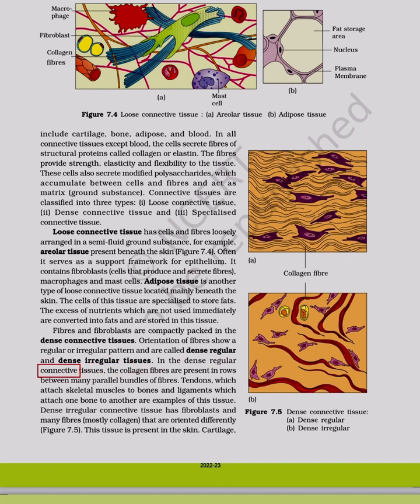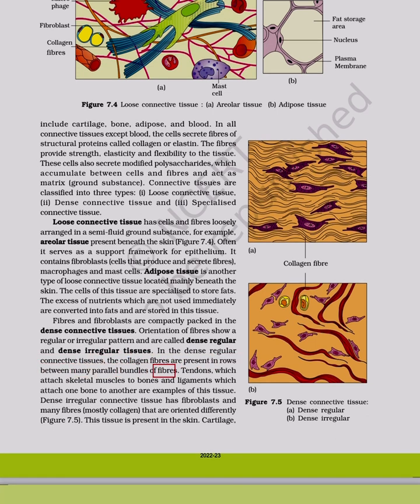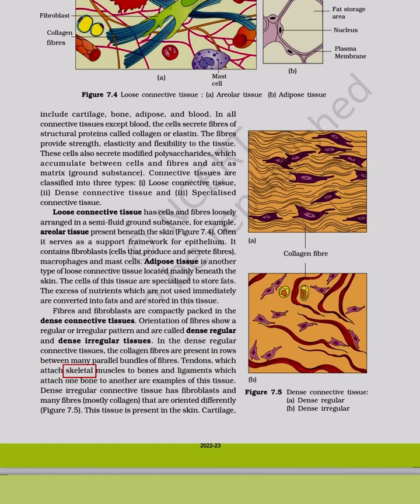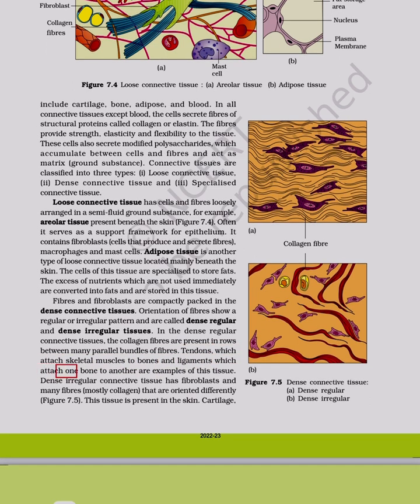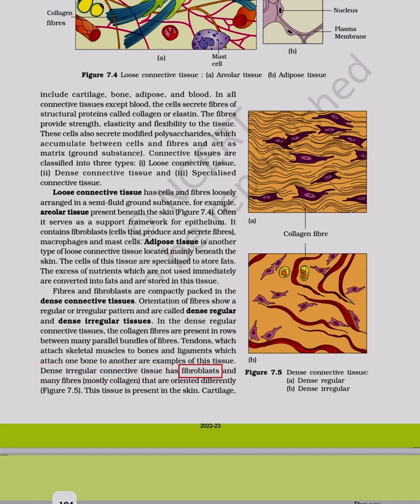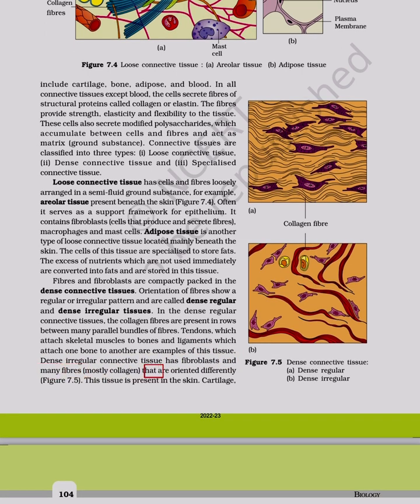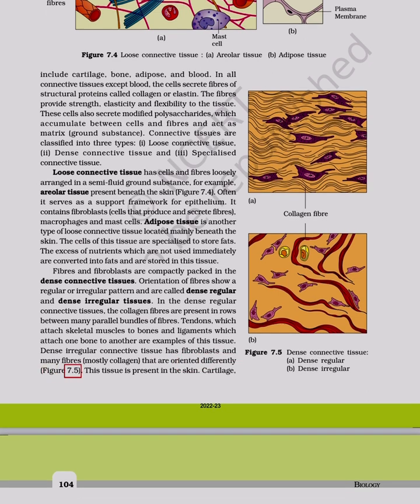In the dense regular connective tissues, the collagen fibers are present in rows between many parallel bundles of fibers. Tendons, which attach skeletal muscles to bones, and ligaments, which attach one bone to another, are examples of this tissue. Dense irregular connective tissue has fibroblasts and many fibers, mostly collagen, that are oriented differently. Figure 7.5. This tissue is present in the skin, cartilage.